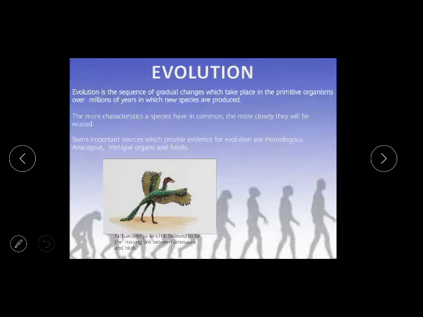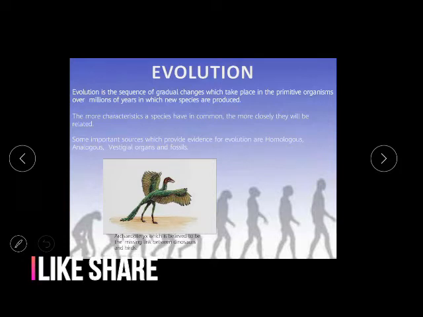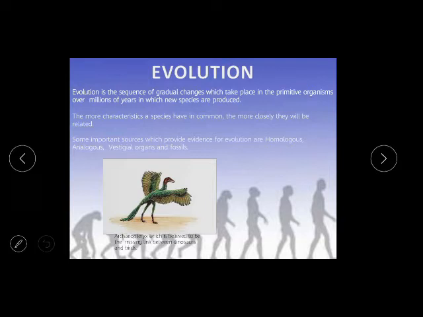Some important sources which provide evidence for evolution are homologous organs, analogous organs, vestigial organs, and fossils. To identify what type of evolution took place from ancient times to the modern era, how will you identify it? By seeing pictures nowadays. But 200 years ago or 2 million years ago, how will you get pictures? By seeing the fossils, the genetic change, homologous and analogous organs, and vestigial organs. We can identify what evolution has taken place.